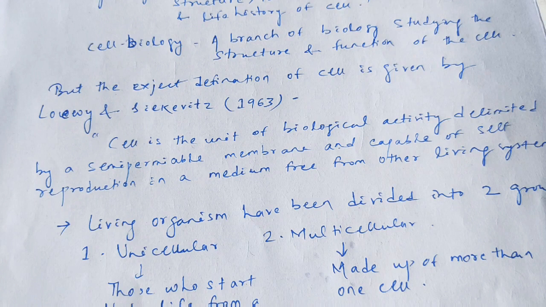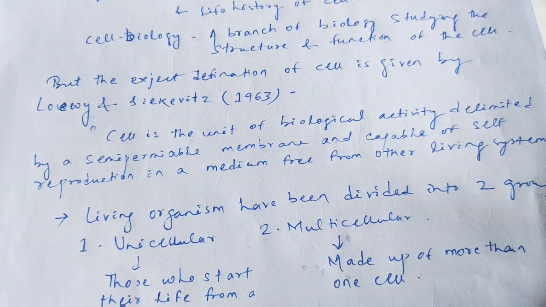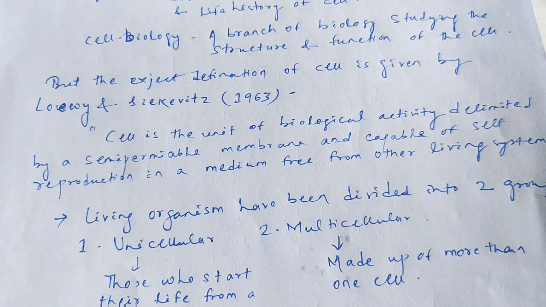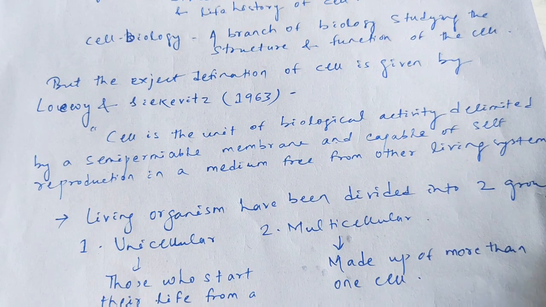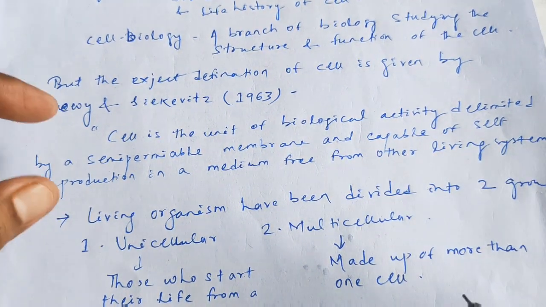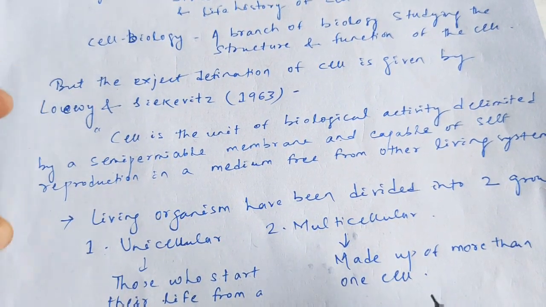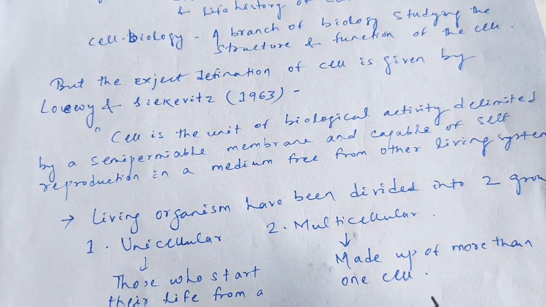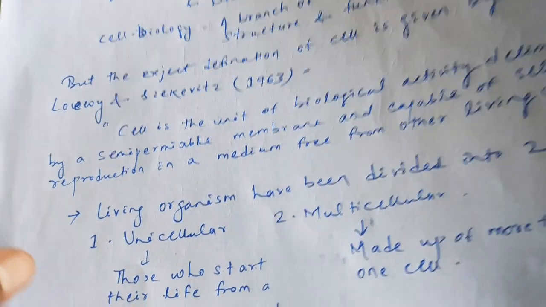Cell is the unit of biological activity delimited by a semi-permeable membrane and capable of self-reproduction in a medium free from other living systems. So this one is the exact definition of the cell, and this one is accepted by most of the biologists. Clear up to this?